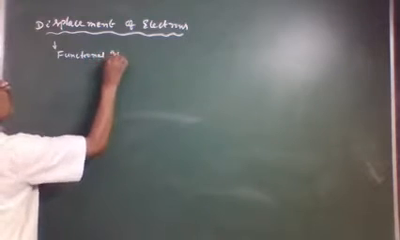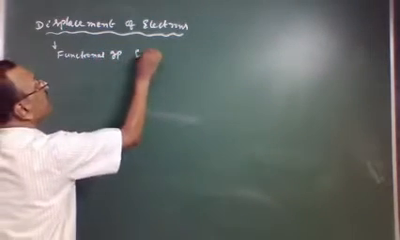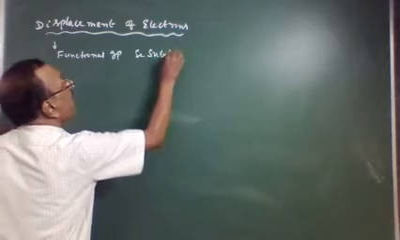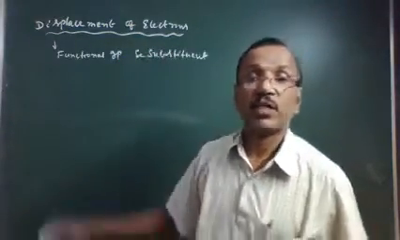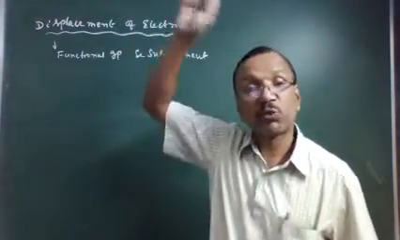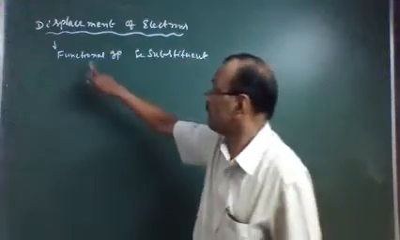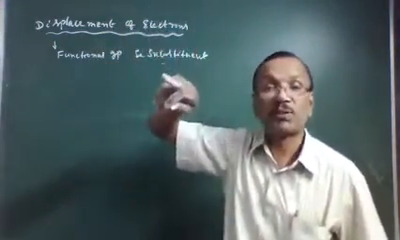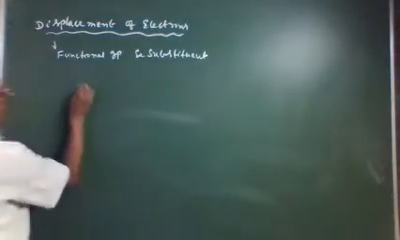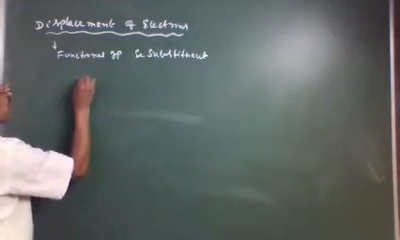Functional group and substituent. Displacement of electrons during the course of chemical reaction depends upon the functional group present in the molecule as well as the substituent present in the molecule. Functional group, here we have ethane.